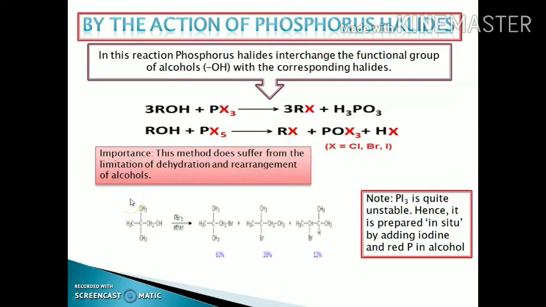Now we will discuss the next method of preparation, by the action of phosphorus halide with the alcohols. In this reaction, the phosphorus halides interchange the functional group of the alcohols with the corresponding halides. We are using the phosphorus trihalide and the phosphorus pentahalides. In this case, the X may be chlorine, bromine and iodine. We cannot take fluorine as it is a highly exothermic process. Now, we prepare phosphorus triiodide in situ by the addition of iodine with red phosphorus in alcohol.